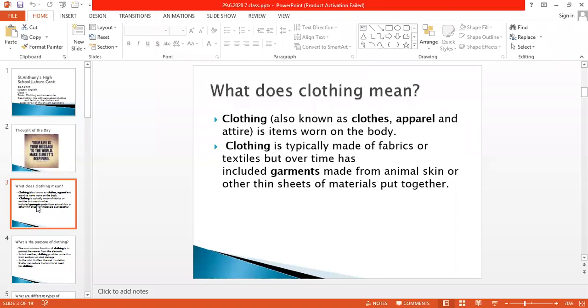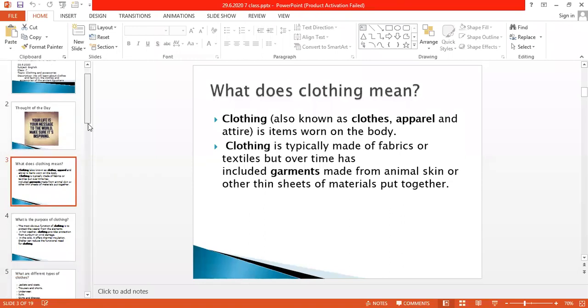What is the meaning of apparel? Apparel means a small ornamental piece of embroidery. Okay. Clothing is typically made of fabrics or textiles, but over time has included garments made from animal skin or other thin sheets of materials put together.